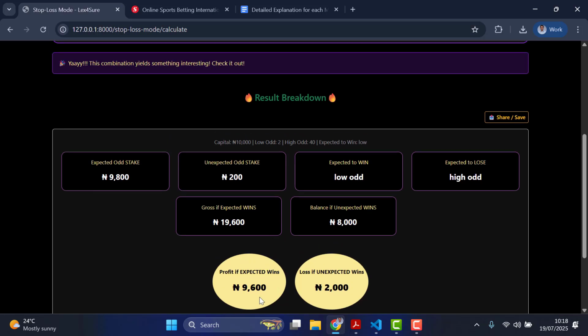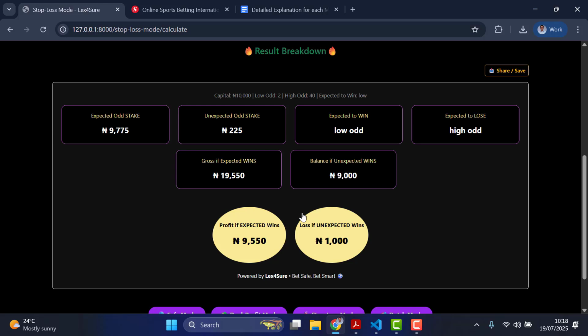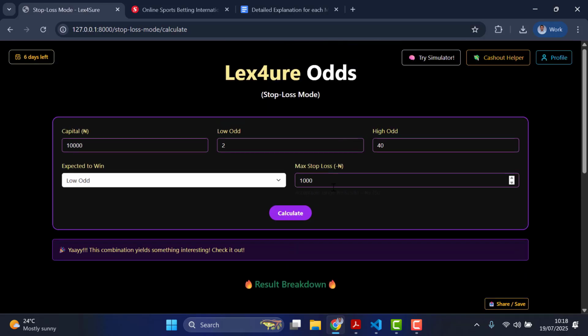So seeing this experiment now, profits if expected wins, we have this as profits. I think the other one was 9,000, was it 9,500 or thereabouts? So let's say I reduce this to, let's just experiment to 1,000. Okay, so the point here is that the more loss you can bear, the higher your return. So if you say I can reduce this to 5,000, like I want my stop loss to be 5,000, whereby I am willing to lose 5,000 if my prediction fails me.